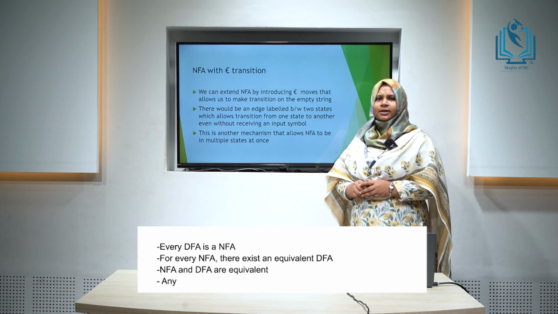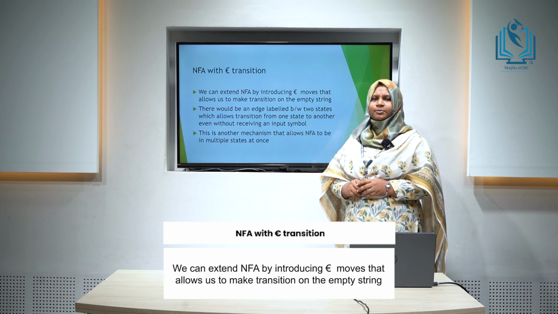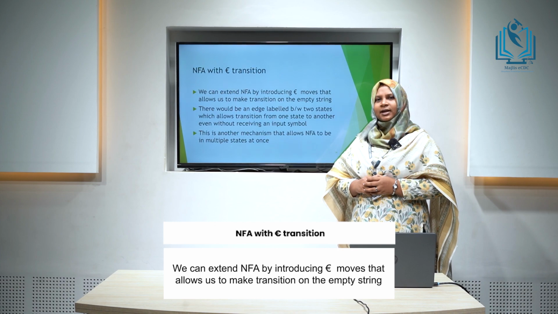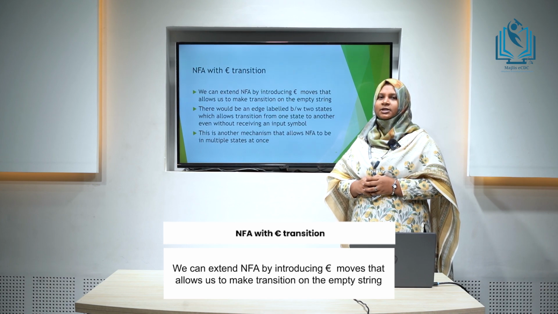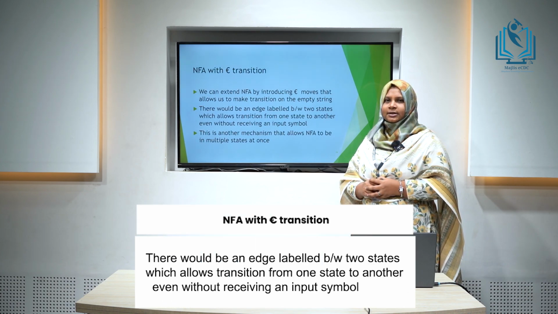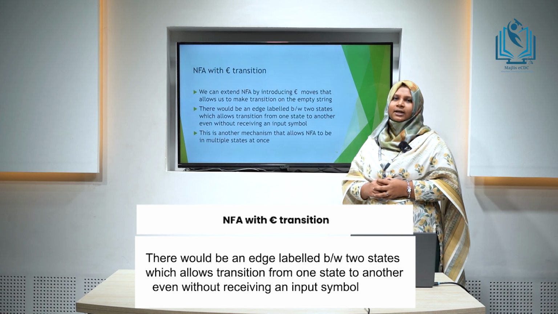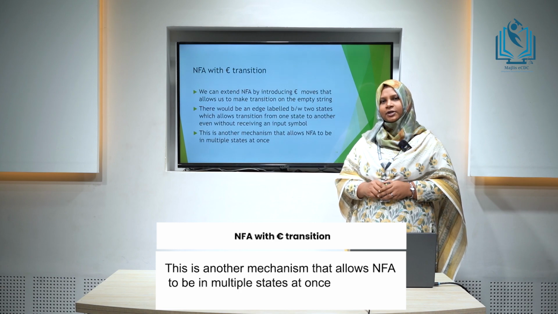The next classification of finite automata is the non-deterministic finite automata with epsilon transitions or epsilon NFA. We can extend NFA by introducing epsilon moves that allow the machine to make transition on receiving empty input. There would be an edge labeled epsilon between 2 states which allows transition from one state to another even without receiving an input symbol. This is another mechanism that allows an NFA to be in multiple states at once.